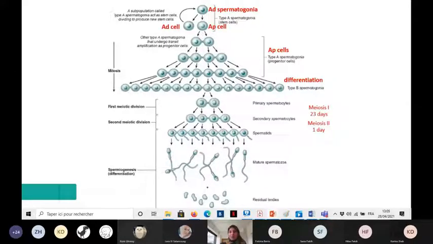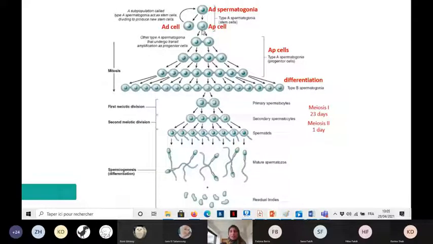They will undergo several mitotic divisions, okay, to give other AP cells. All of those are AP cells. And at a certain moment, those divisions of the AP cells will stop. Once the divisions stop, the AP cells will differentiate and will become type B spermatogonia. Okay, and now all the cells coming from one AP cell will be connected by cytoplasmic bridges. If you remember, we talked about the cytoplasmic bridges in the first chapter. So all the cells coming from the division of one AP cell will be connected to each other by cytoplasmic bridges. Why do we have those cytoplasmic bridges?